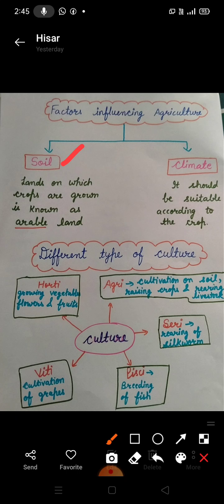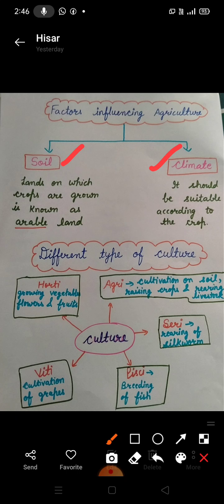For example, rice, sugar cane and tea, which require high temperature, are grown in tropical regions. These cannot be grown in cold regions. Similarly, wheat and sugar beet, which do not require a very high temperature, are grown in temperate areas. So for the cultivation of different crops, different types of climate are required.